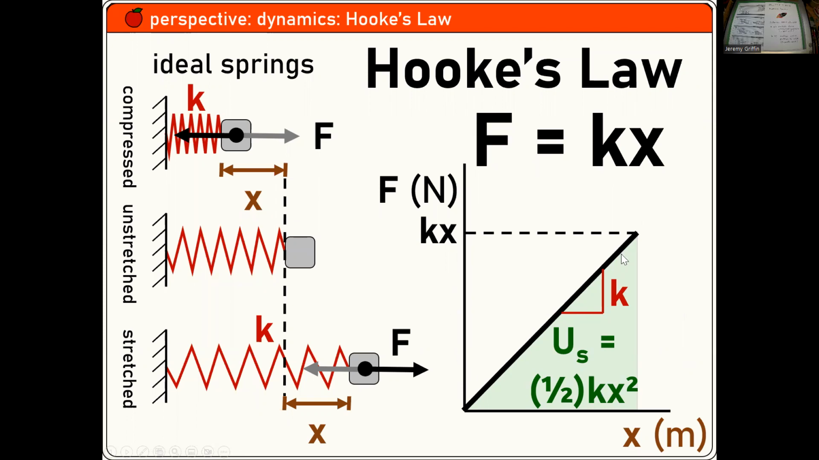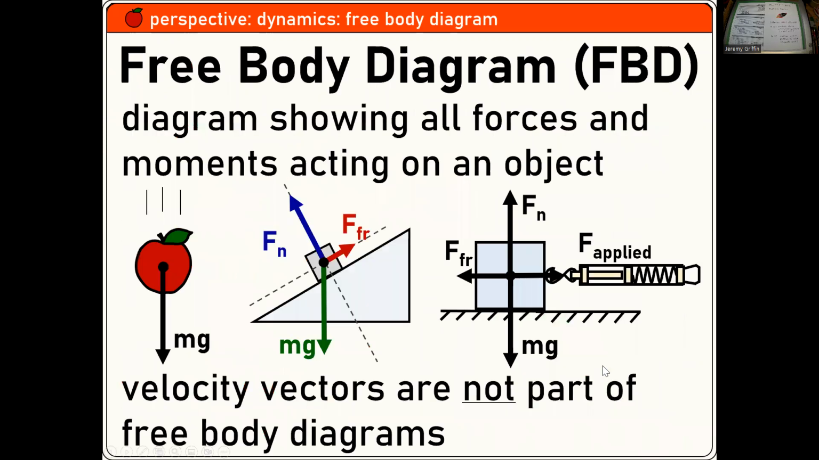Do you guys remember this graph right here? F versus x, the slope is equal to k. What does k represent? What property of the spring? The spring constant. How stiff is the spring? You guys know the spring scales have different stiffnesses. And what does the area under the curve represent? Spring potential energy, which is also the work done compressing the spring, or stretching it. That was one of your quiz questions, actually.